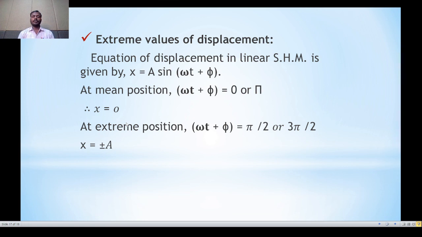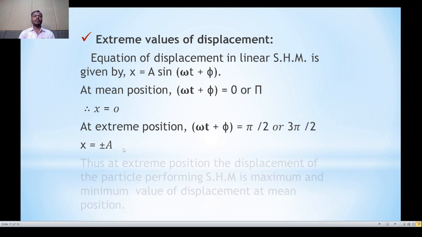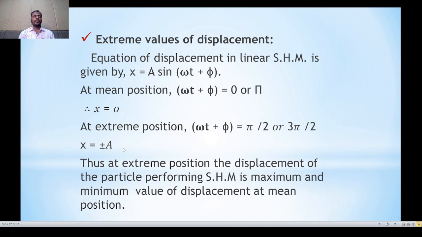When the particle is at extreme position, omega t plus phi is equal to pi by 2 or 3 pi by 2, and we know that sine pi by 2 is 1 and sine 3 pi by 2 is minus 1. Therefore, we can write here x is equal to plus or minus a. These are the extreme values of the displacement. Therefore, we conclude that at the extreme position, displacement of the particle performing the SHM is maximum and minimum value of the displacement is at mean position.